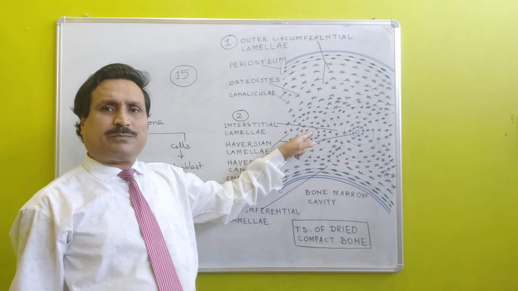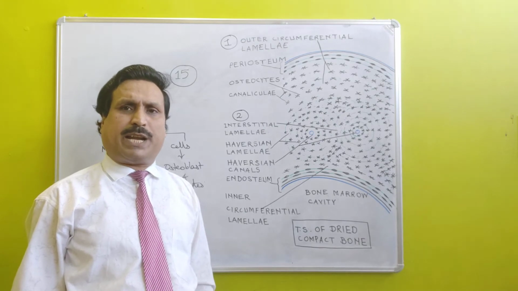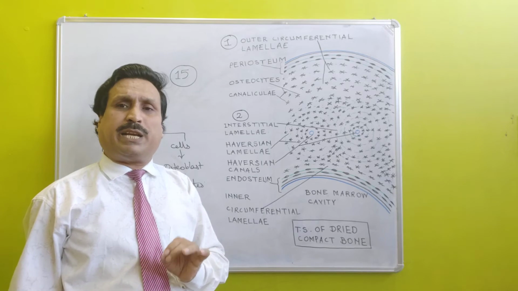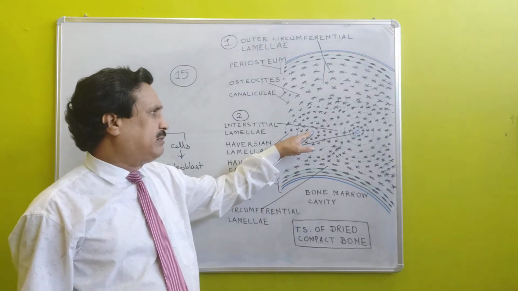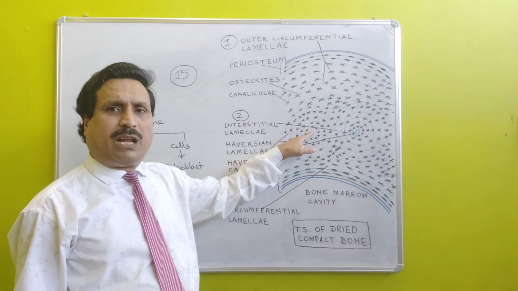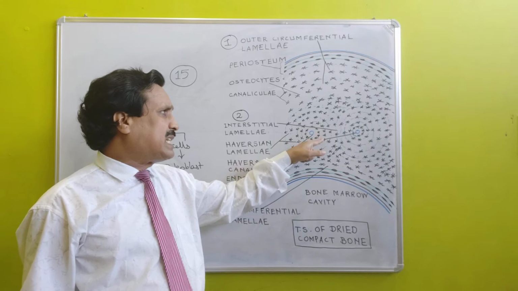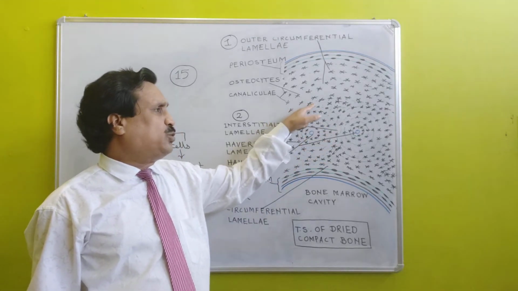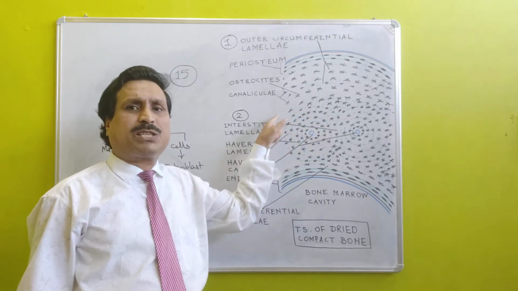The Haversian canal, with arteries, veins, lymphatic vessels, nerves and cells embedded in connective tissue, along with these concentric Haversian lamellae together form what is known as the Haversian system.